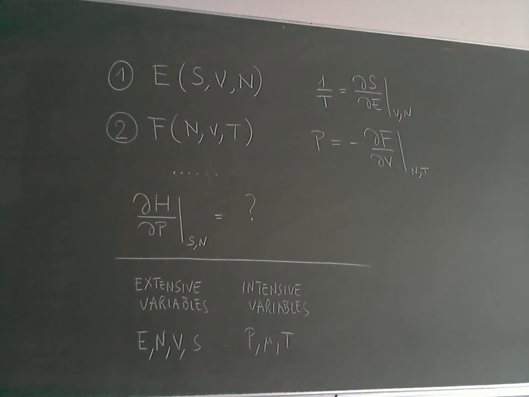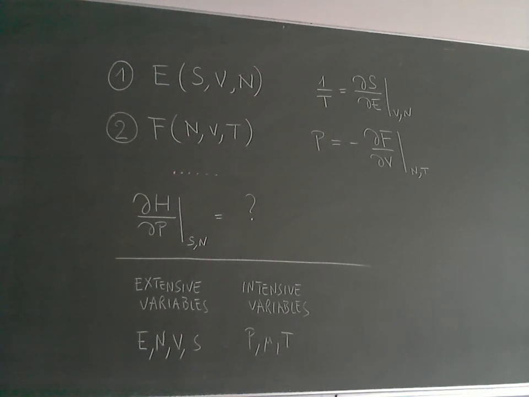But there are other variables that are intensive. They will not feel that we are dividing the system. For instance, if we have a gas and we consider half of it and measure the temperature in this half, the temperature is the same as in the other half, right? So the temperature is an intensive variable. Also, the pressure will be the same, and the chemical potential will be the same. So we have these two different types of variables, right?